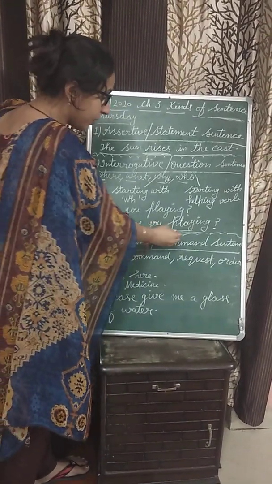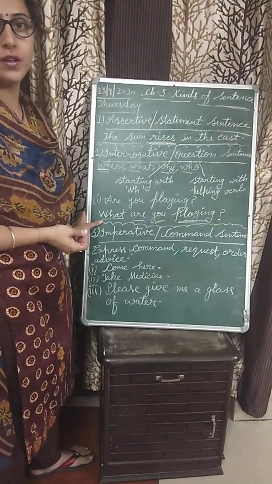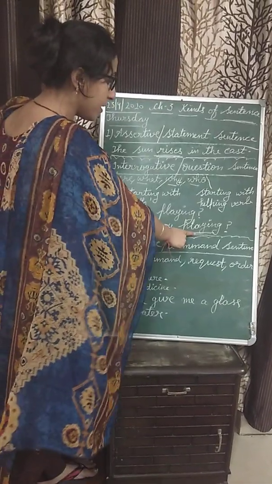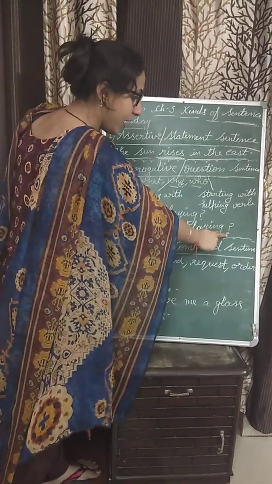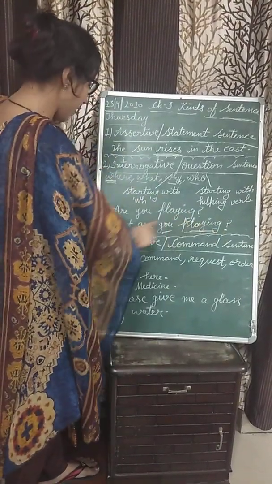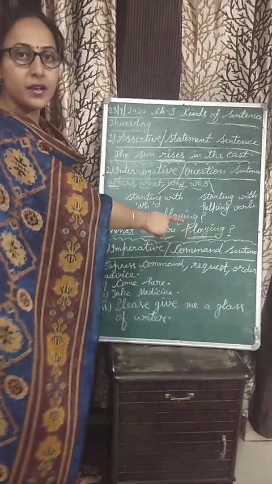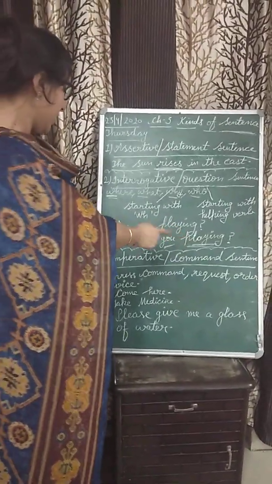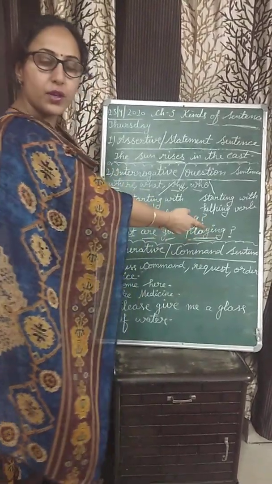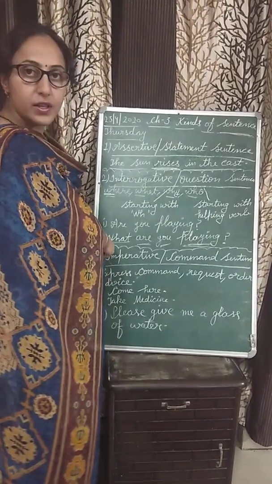You is the subject here and playing is a verb here. Playing is a doing word here. Clear? These are the action words. And an interrogative sentence or a question sentence ends with a question mark because we are asking a question. I am asking a question from you na. What are you playing? कि आप क्या खेल रहे हैं? You can answer, I am playing cricket. I am playing carom. Okay, whatever you are playing. So this is the first type of interrogative sentence.